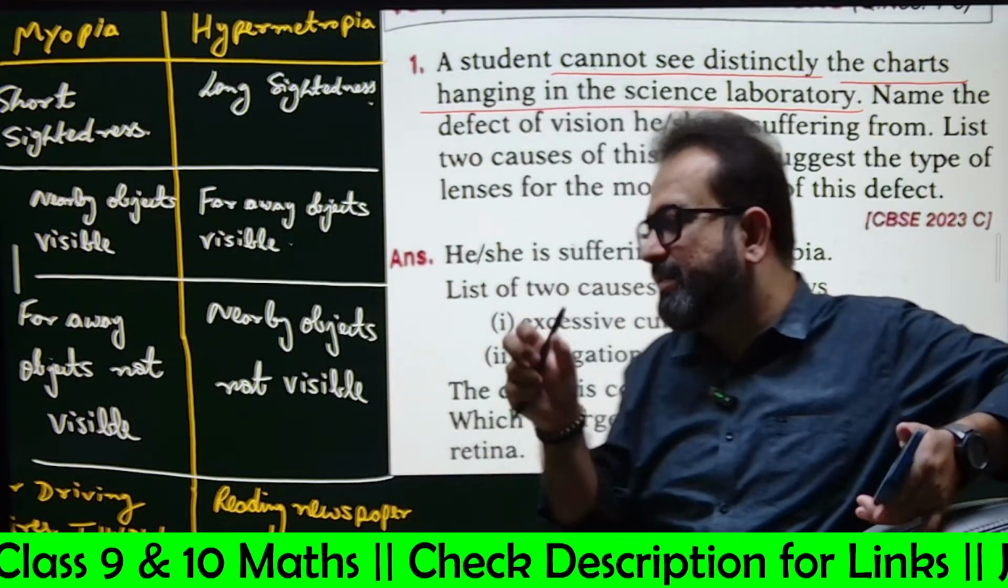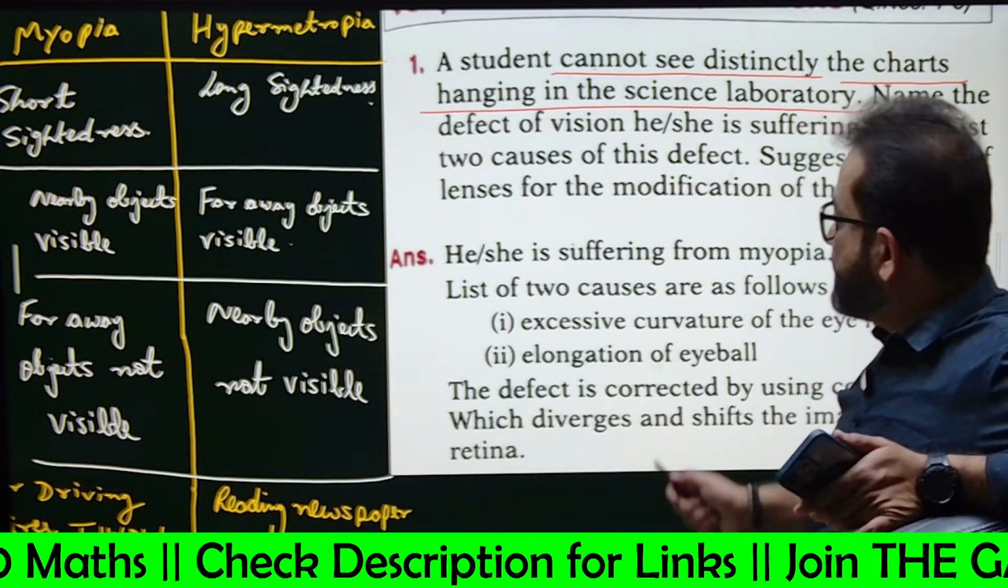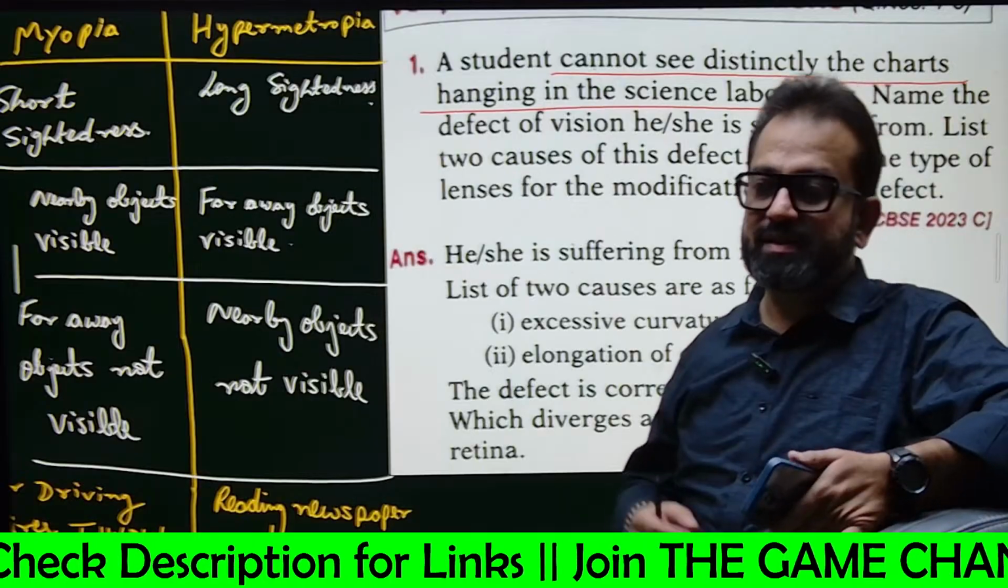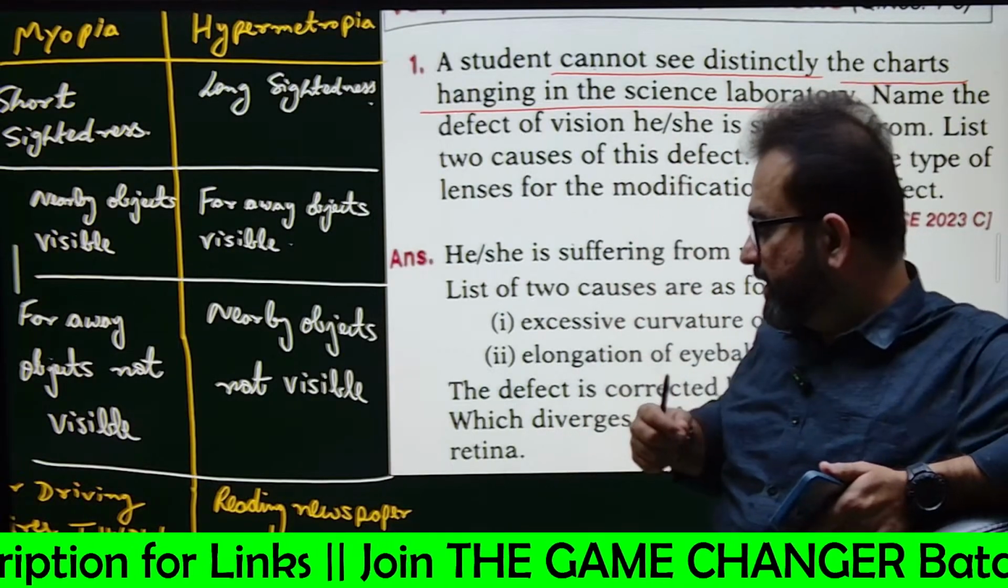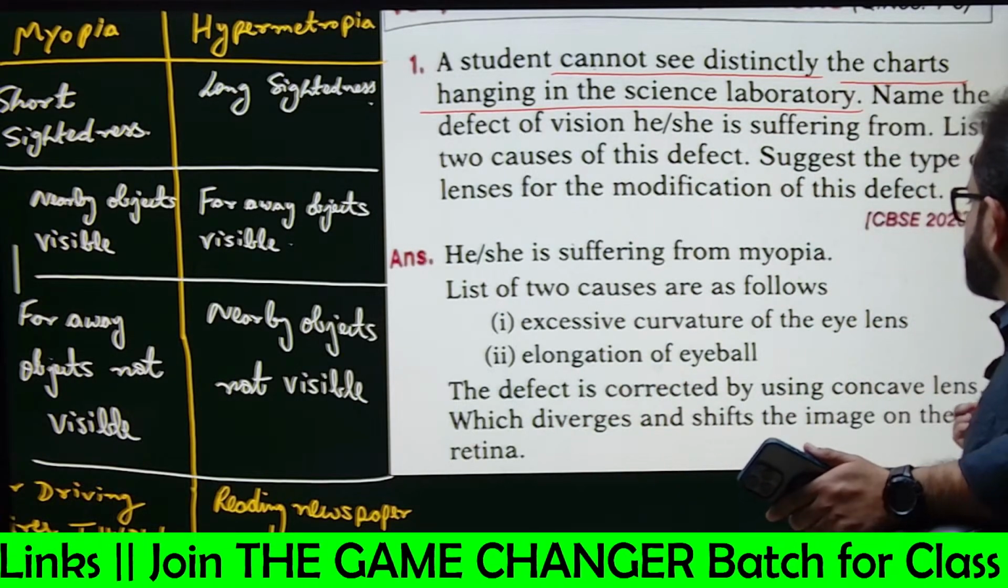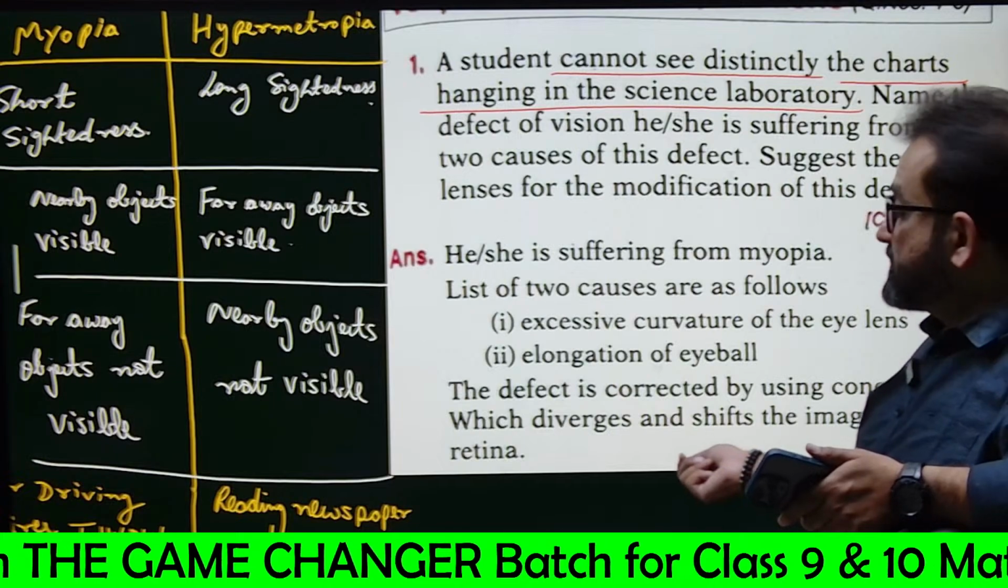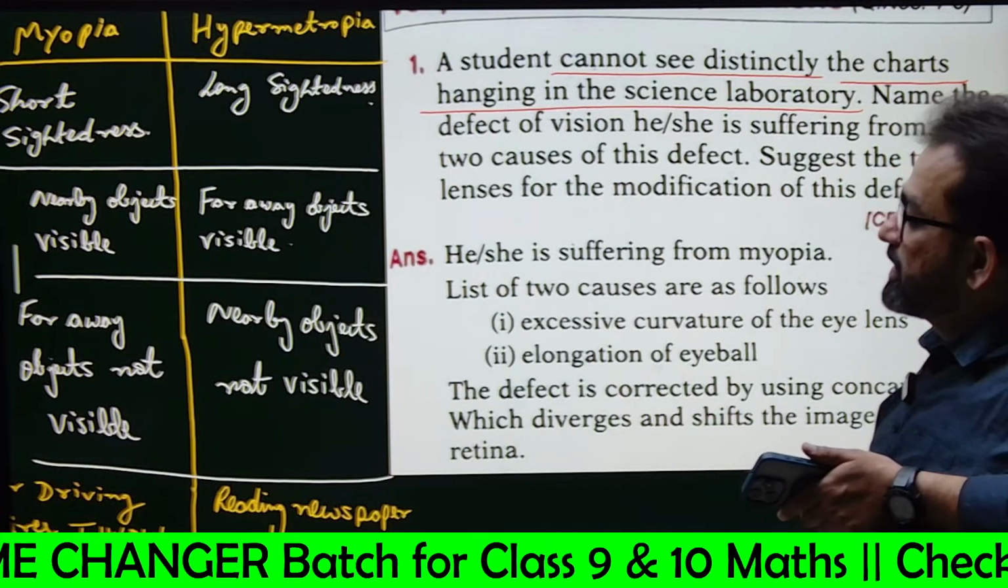So excessive curvature of this eye lens and elongation of eyeball. That means the eyeball has been stretched or elongated, right? And the defect is corrected by using a concave lens, which diverges and shifts the image on the retina.